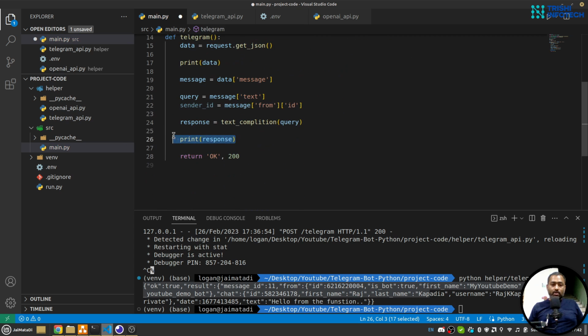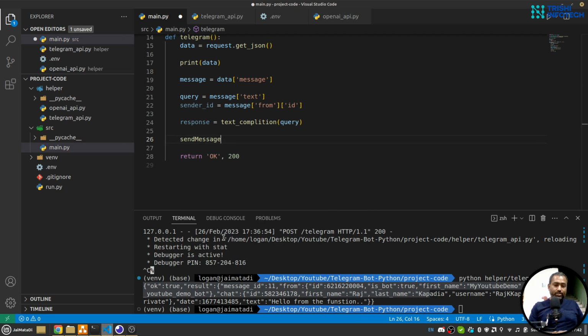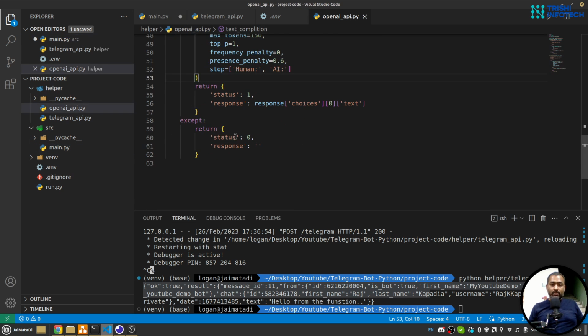So here I'll say send message, that will be sender ID, and that will be response. Response is coming with a response as well.